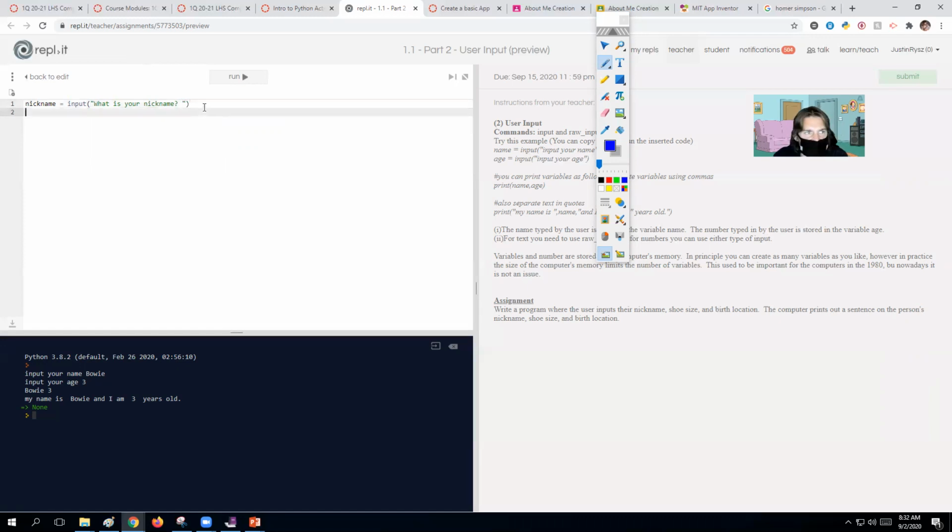Next, I need to ask them what their shoe size is. So I'm going to just call it shoe size. You can really call this anything. You can call it X, Y, Z, whatever you want. But it's just easier to use descriptive names. What is your shoe size? And then, okay, next we've got birth location. So I'm just going to call it BL here, to keep it short. Input,